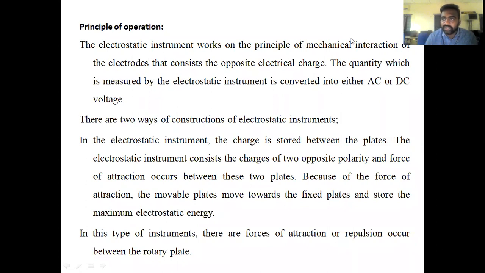So in the electrostatic instrument, we are creating an attraction force and a repulsion force with the help of a static electric field.